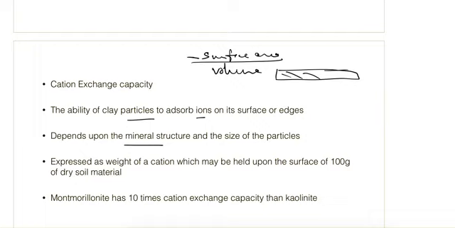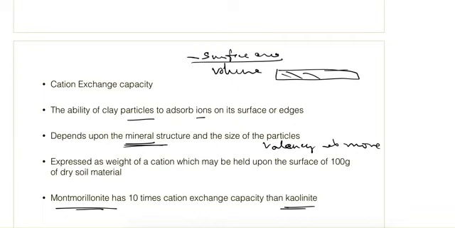If the valency is more, then the cation can easily replace a lower valence cation. In terms of mineral structure, montmorillonite has the maximum cation exchange capacity, kaolinite has the least, and in between illite comes.